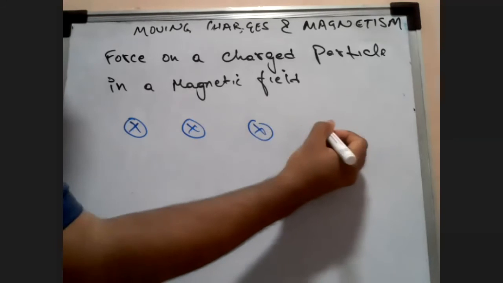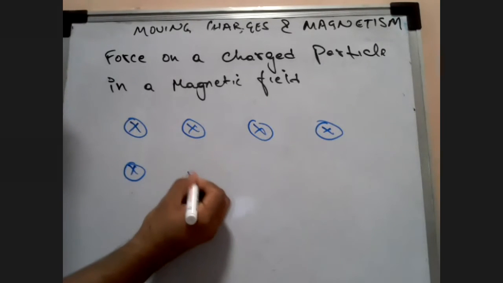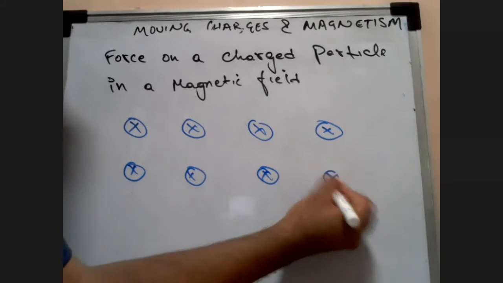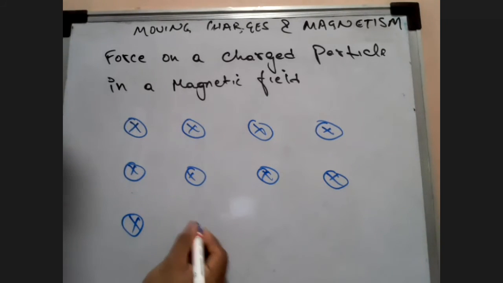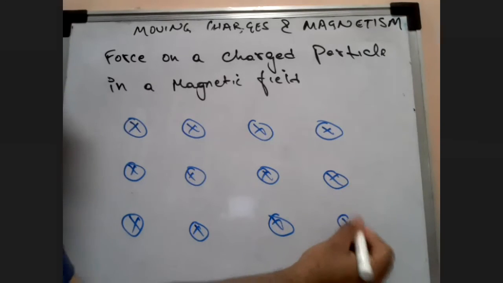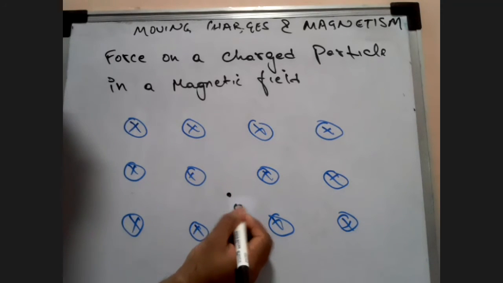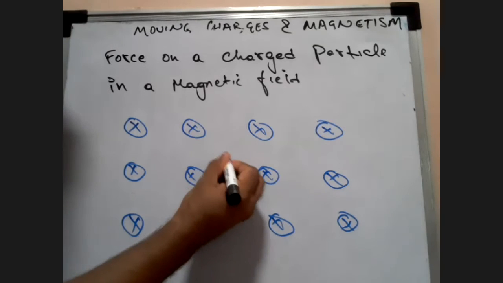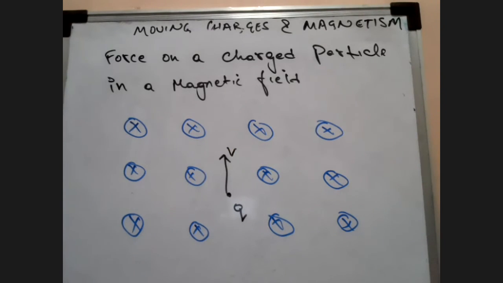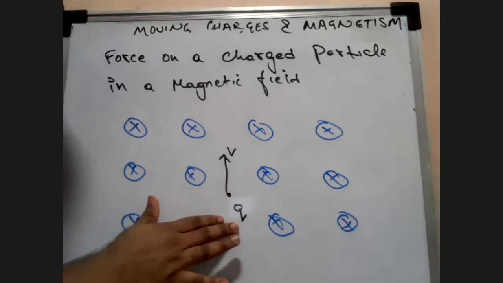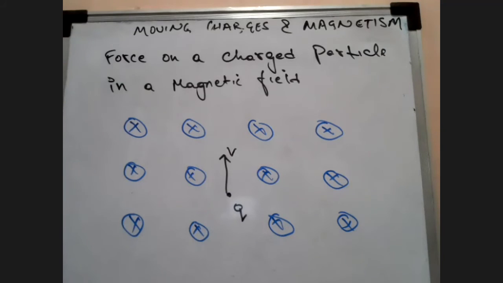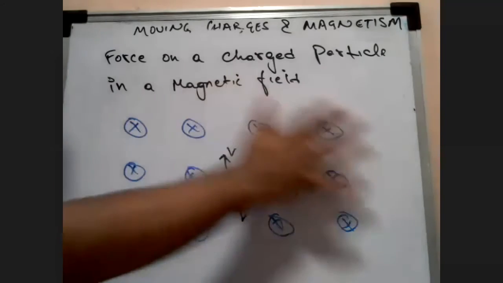In this case, if there is a charge q having some sort of velocity v, then can anyone tell me where will the force be on this? On what point will the force be applied on this charge q? In which direction? Can anyone tell me? This is a magnetic field. All the magnetic field lines are going inside the plane here.